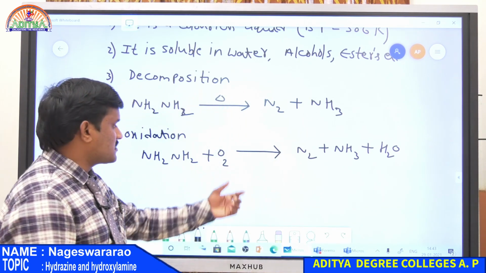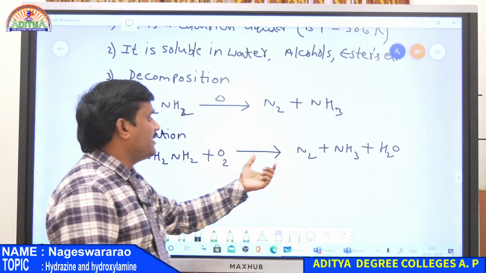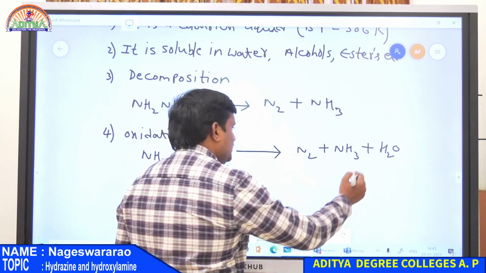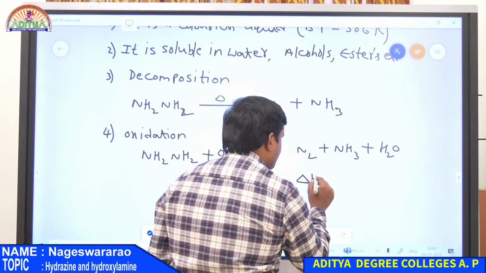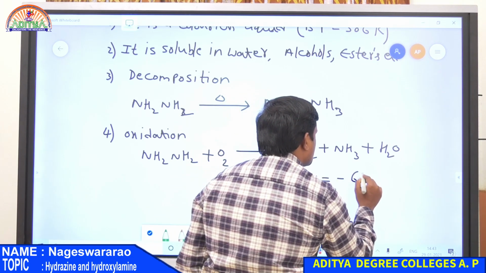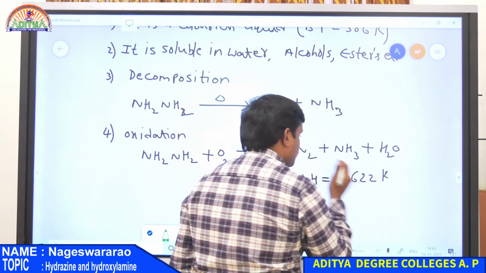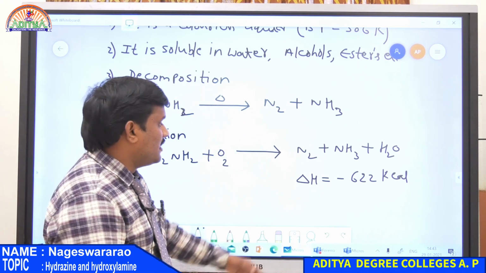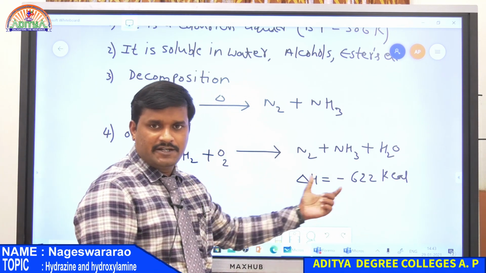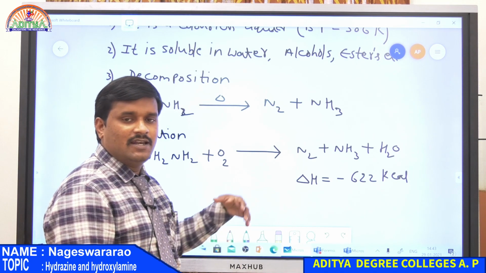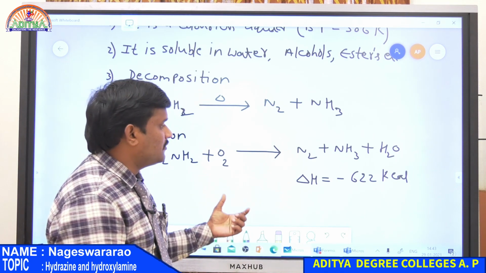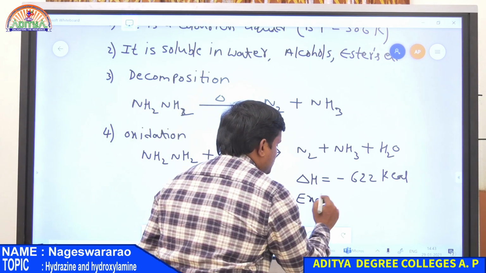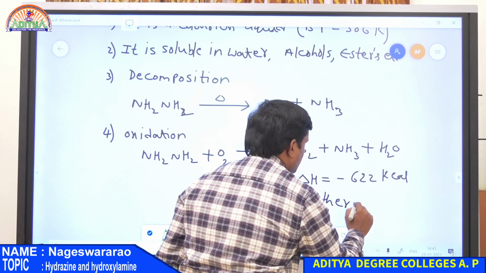So in this reaction delta H is equal to minus 622 kilocalories. Here delta H is a negative value, so the heat energy is released during the oxidation. Therefore, this reaction is exothermic, because delta H is negative.